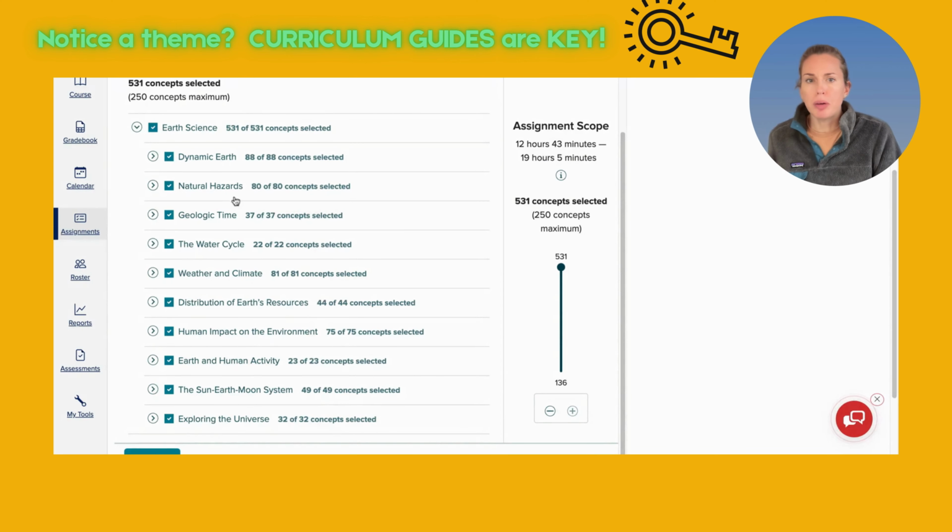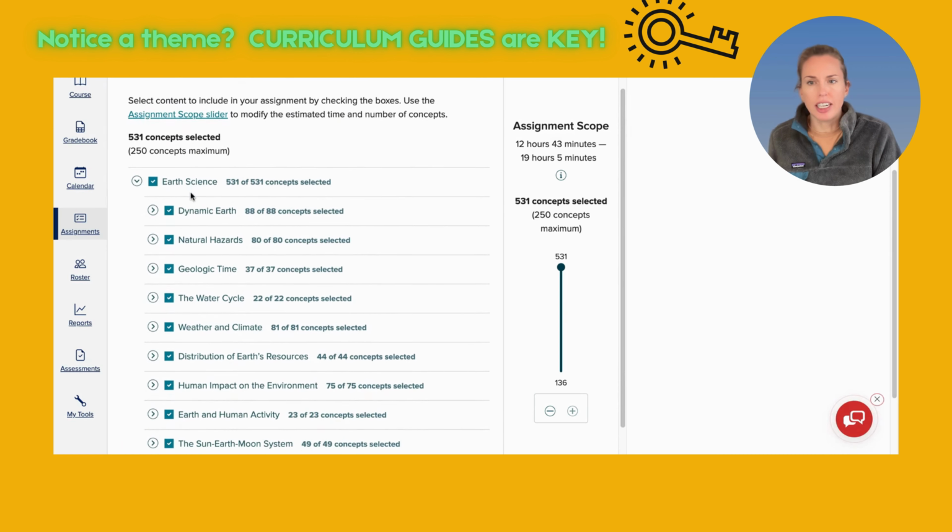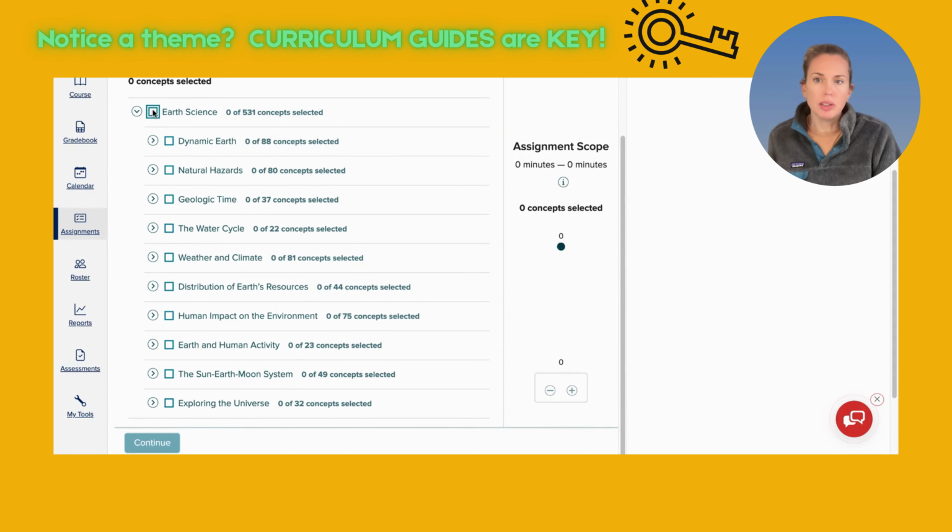Okay, so in my SmartBook 2.0, I've selected the Earth Science from Content, but I don't want all of these, so I'm going to deselect. And looking at my curriculum guide, it tells me which one I'm supposed to focus on. So if I go over to my curriculum guide, it tells me that I should be in Earth Science, Exploring the Universe, and then lesson 1.